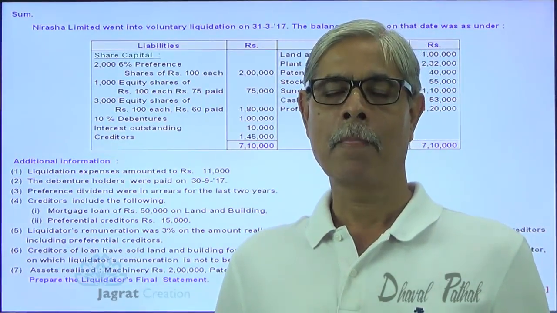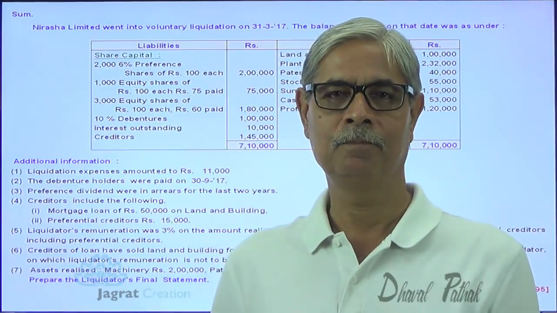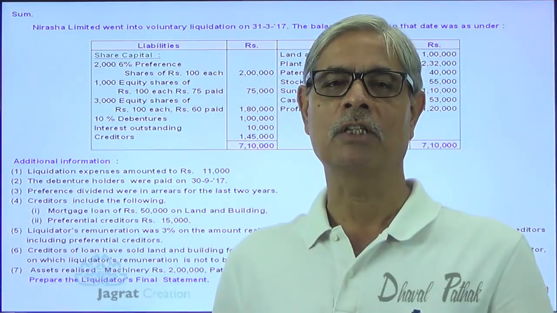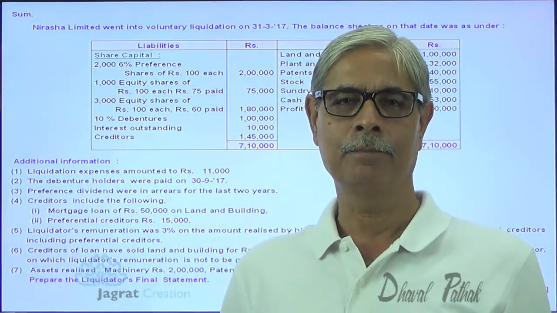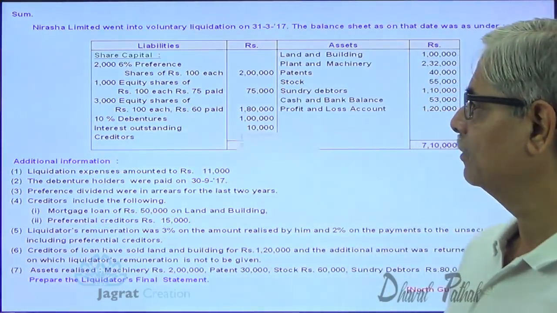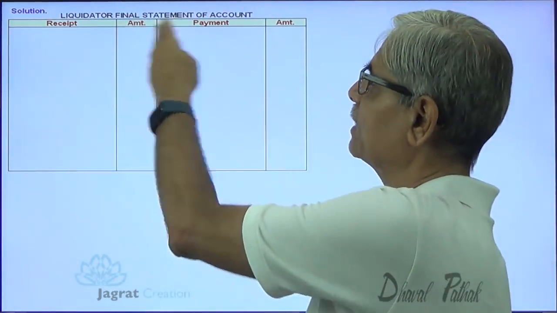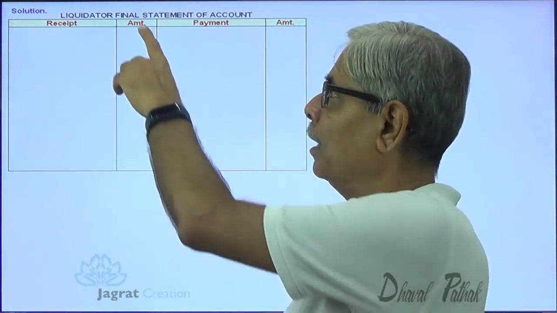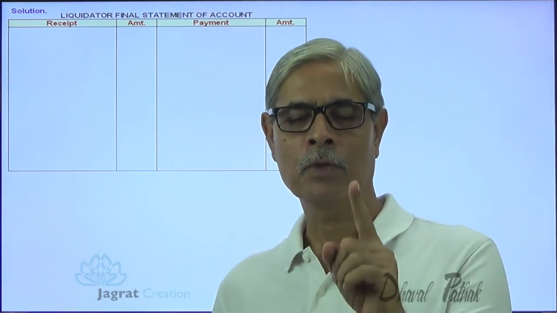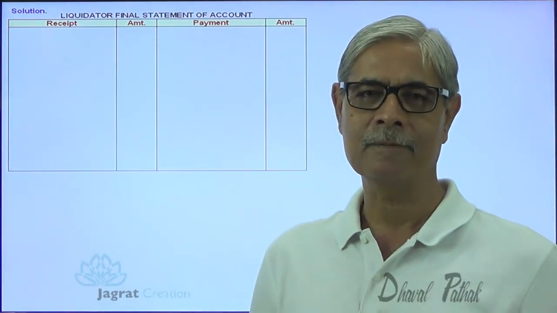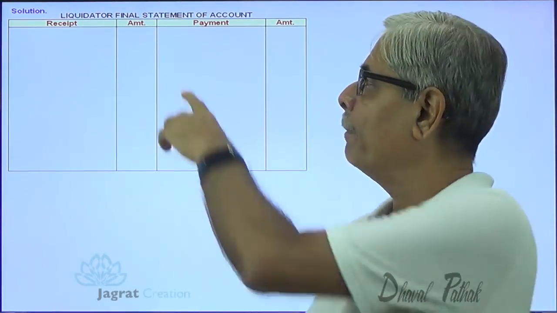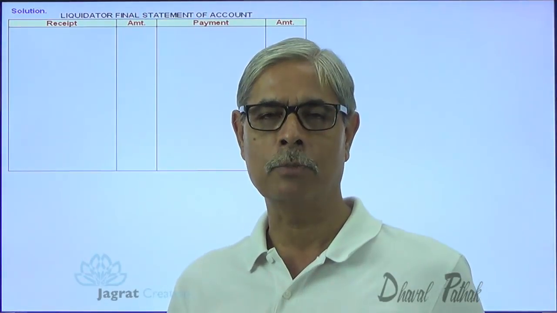Now, after explaining the details of the sum, I would like to prescribe the steps in which I am going to solve the sum. I am going to prepare a liquidator's final statement, which will have two sides, receipt side and payment side. I will start with recording the receipt side. First step is to write down the opening balance, cash and bank balance. Then I will record the realized value of assets. By that I will come to know the funds available for distribution as prescribed in law.